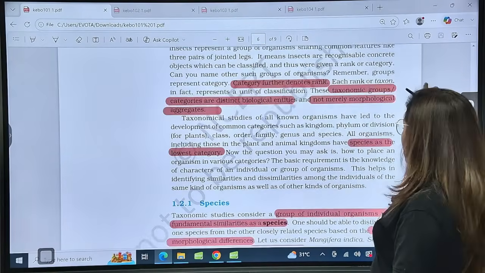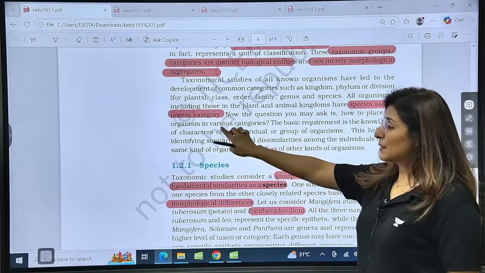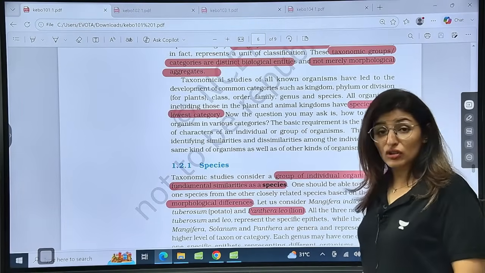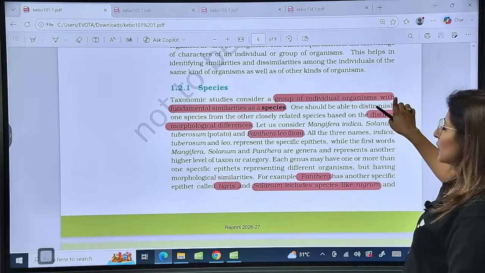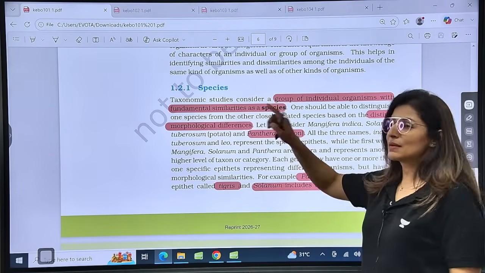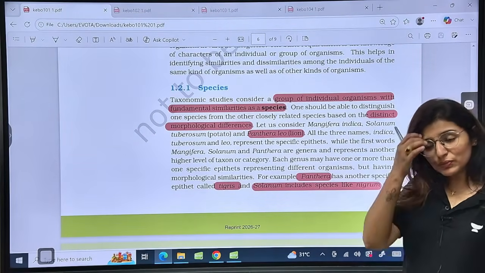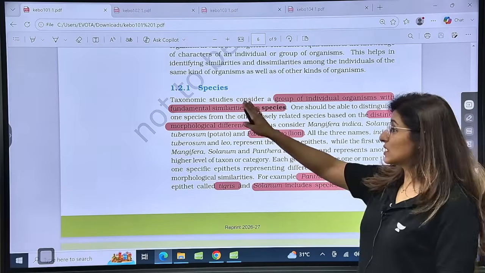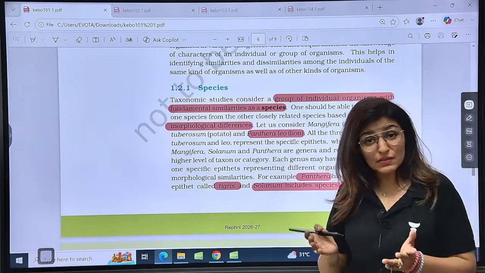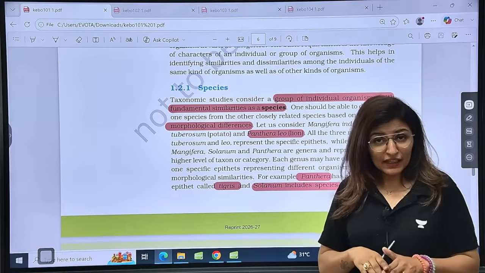Is that clear? Now, species is the lowest taxon or the lowest category. What is species? A group of individual organisms with fundamental similarities. According to the present proper definition, a species is a group of organisms that can interbreed, right?